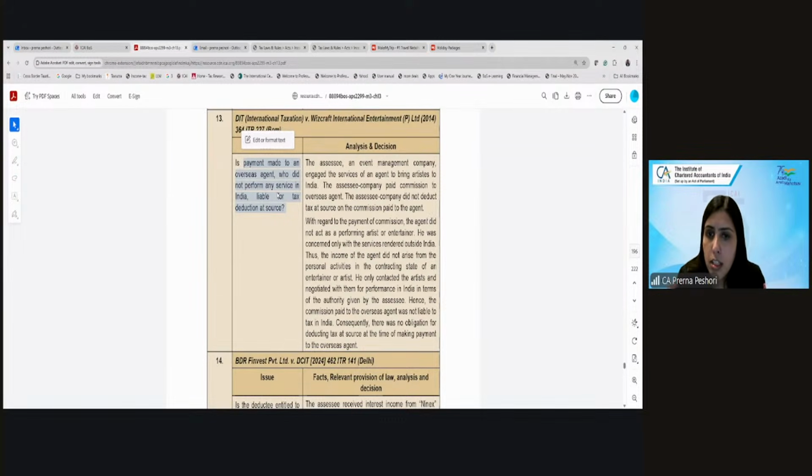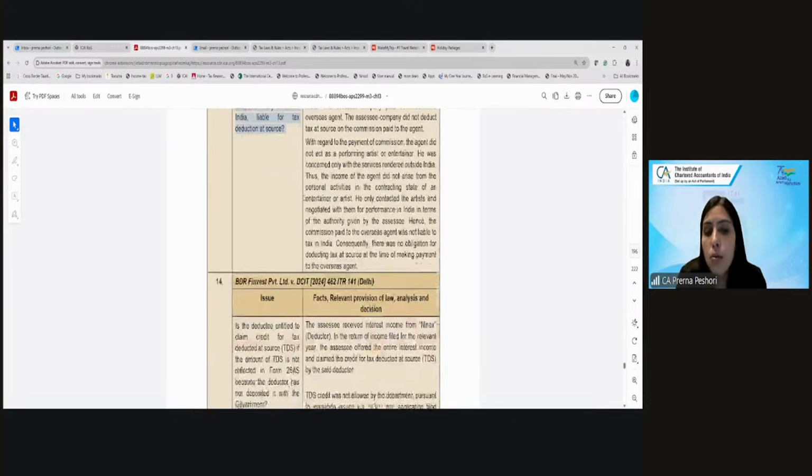Now, the services were rendered outside India. The income did not arise in India itself. He only contacted the artists and negotiated with them. Therefore, there was no TDS liable because there was no income chargeable to tax in India, because no income accrued or arose in India.